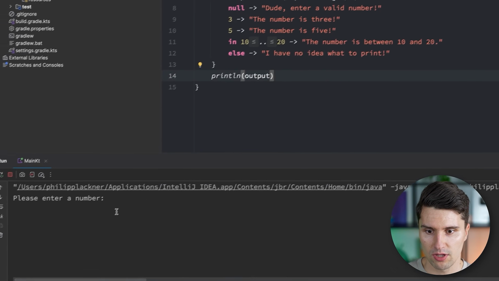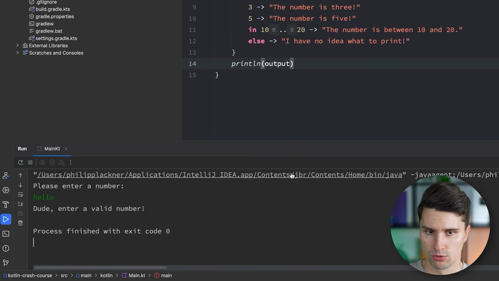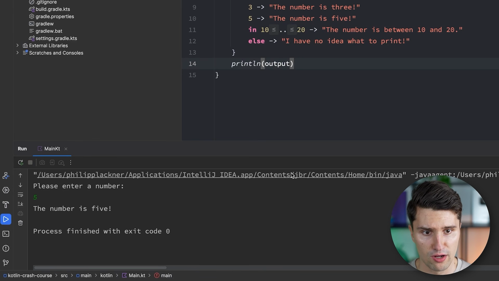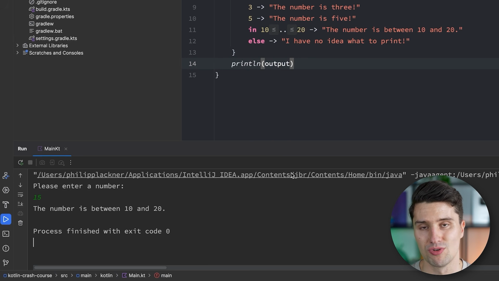If we run this, then we can still enter a number. For example, hello, this would result in dude, enter a valid number. We could pass 5, the number is 5. We could enter something like 15, and then it says the number is between 10 and 20.